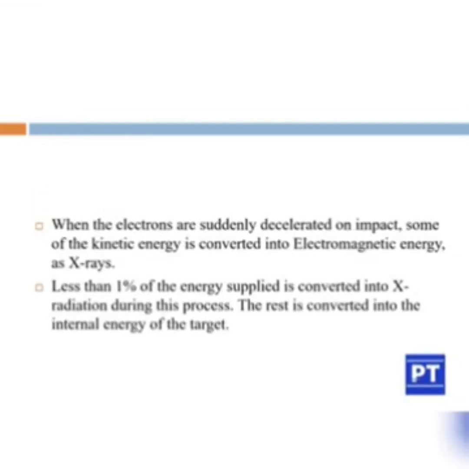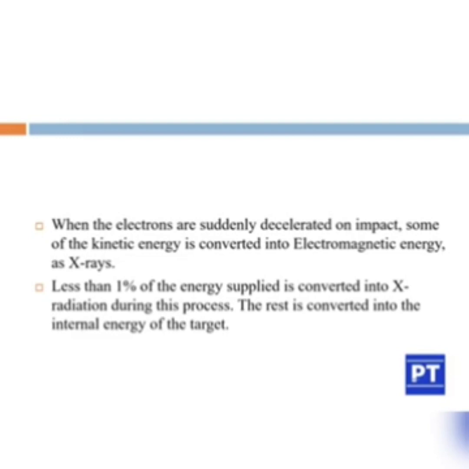When the electrons are suddenly decelerated on impact, some of the kinetic energy is converted into electromagnetic energy as X-rays. Less than 1% of the energy supplied is converted into X-radiation during this process, and the rest is converted into the internal energy of the target.